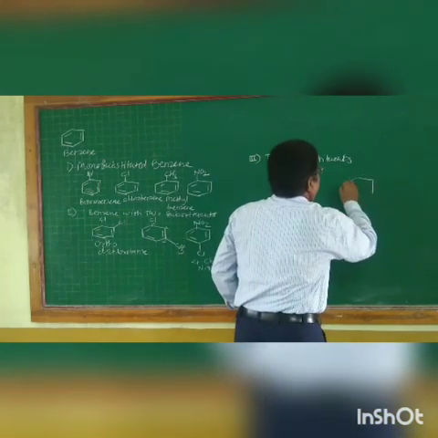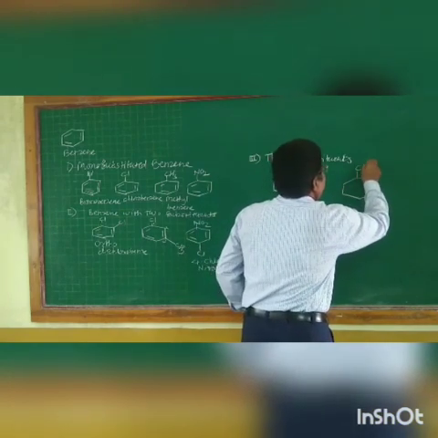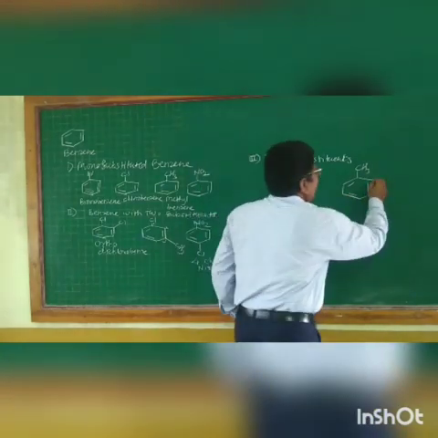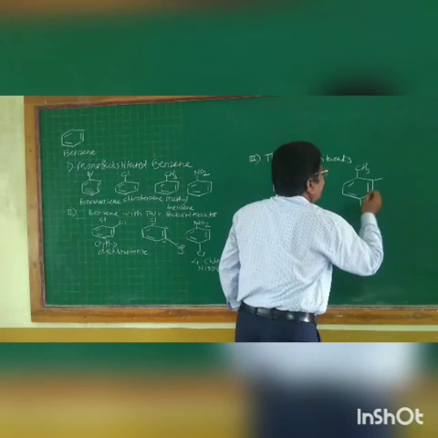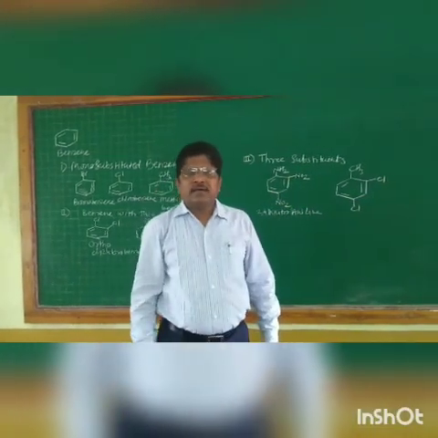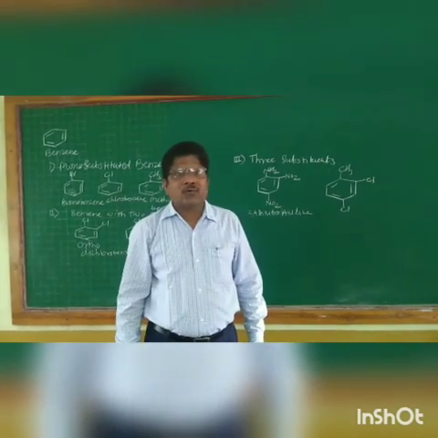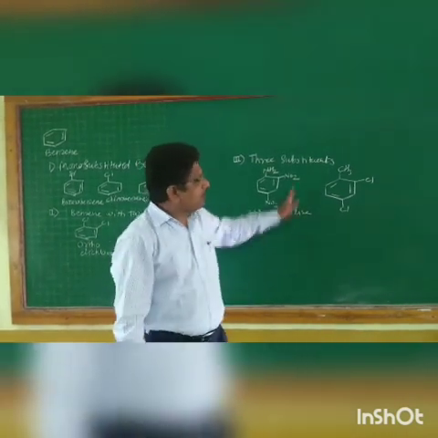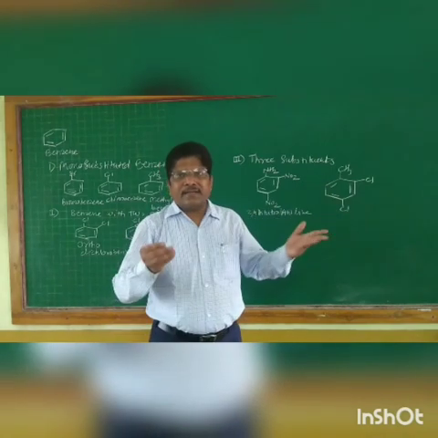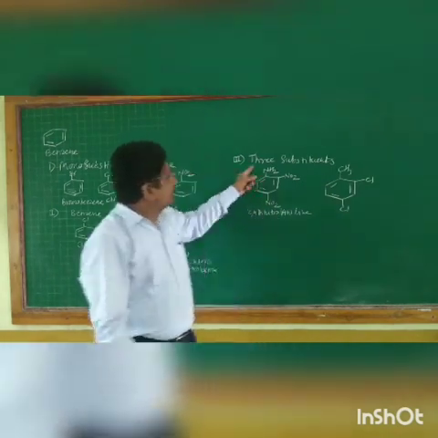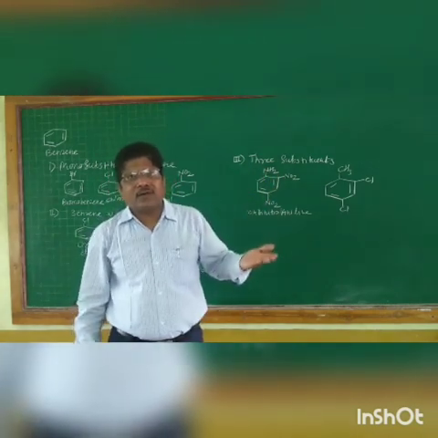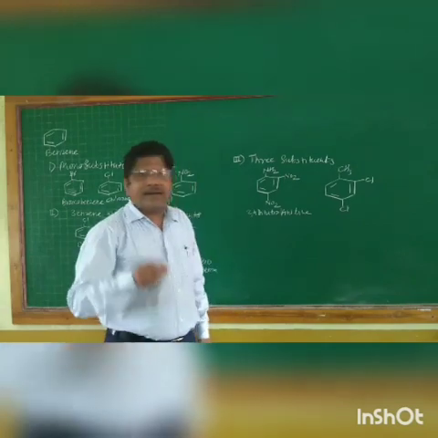Consider one more example. Suppose this is toluene. And if we replace the second and fourth hydrogens by chlorine atoms, we will get 2,4-dichlorotoluene, or 2,4-dichloromethylbenzene. So in this way, one can replace any hydrogen and we get a different derivative. You can replace more hydrogens, 3 hydrogens, 4 hydrogens, and you will get different types of derivatives.